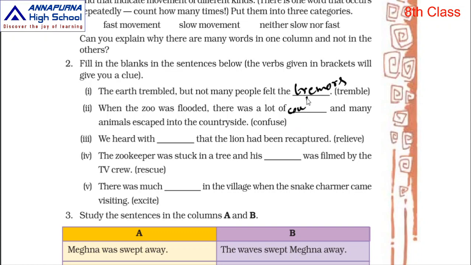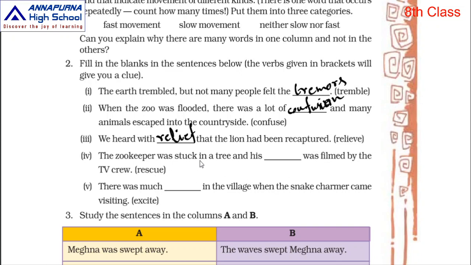Confusion, C-O-N-F-U-S-I-O-N, confusion. Next, we heard with dash that the lion had been recaptured. We heard with relief. R-E-L-I-E-F, relief. Next, the zookeeper was stuck in a tree and his dash was filmed by the TV crew.